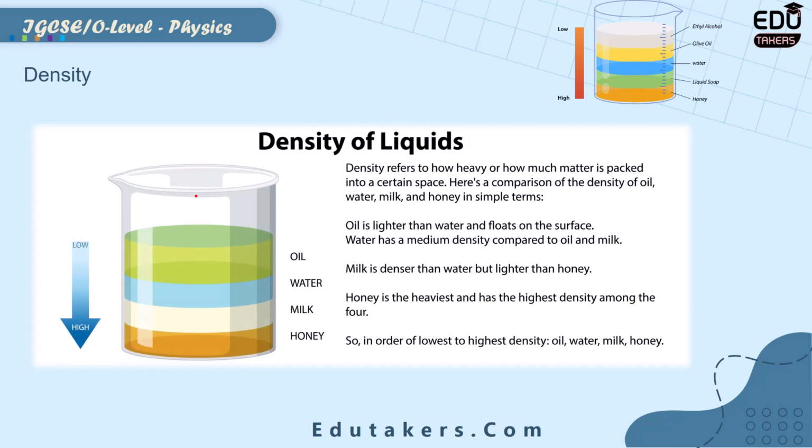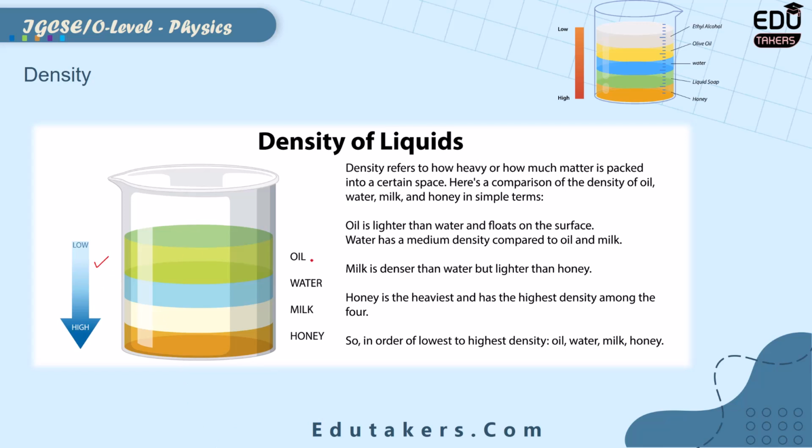Here is again the same thing, the densities of the liquids. Here the liquids are changed and all of these are separate. The order of density is mentioned here. At the top, the density is smaller and at the bottom, the density is larger. Here you can see by the arrow head.